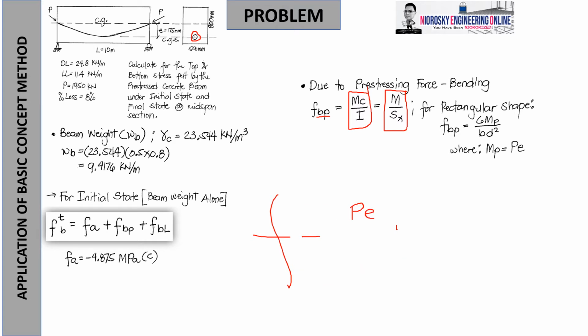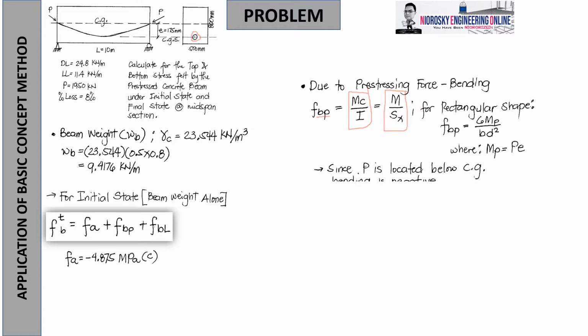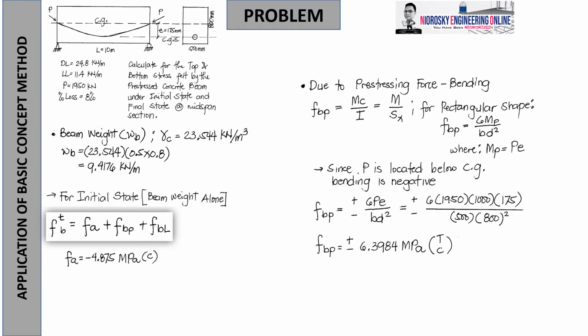And then, we will substitute that in our equation. Since P is located below CG, bending is negative. Already explained why. I told you earlier that whenever the moment is negative, tension is located above, compression located below. Again, for consistency of convention, if we have tension, it is positive, and if we have compression, it is negative.